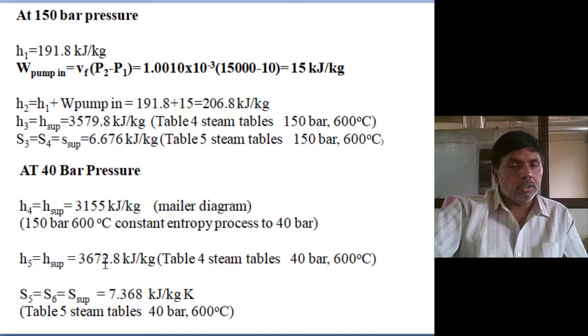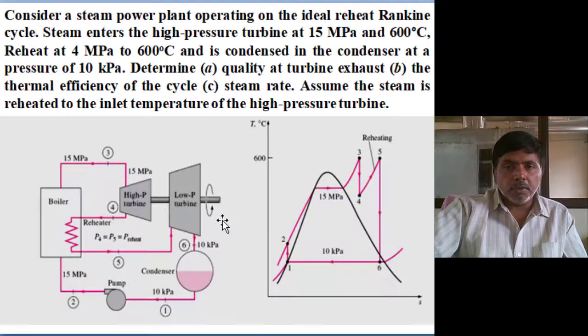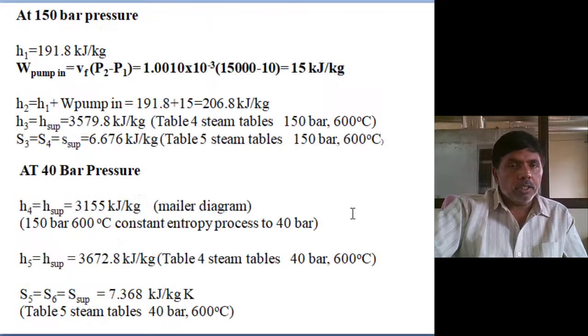Then the H5 value, the superheated condition, is already given from table number 4, 40 bar pressure and 600. So the H5 value is the superheated condition and is already available. The H4 value we only assume by the isentropic process. First we mark the initial point, 150 bar and 600 degrees, and extend vertically up to 40 bar pressure, where the intersection takes place. At 40 bar pressure, whatever the enthalpy is there, that is the turbine exit enthalpy, 3155.